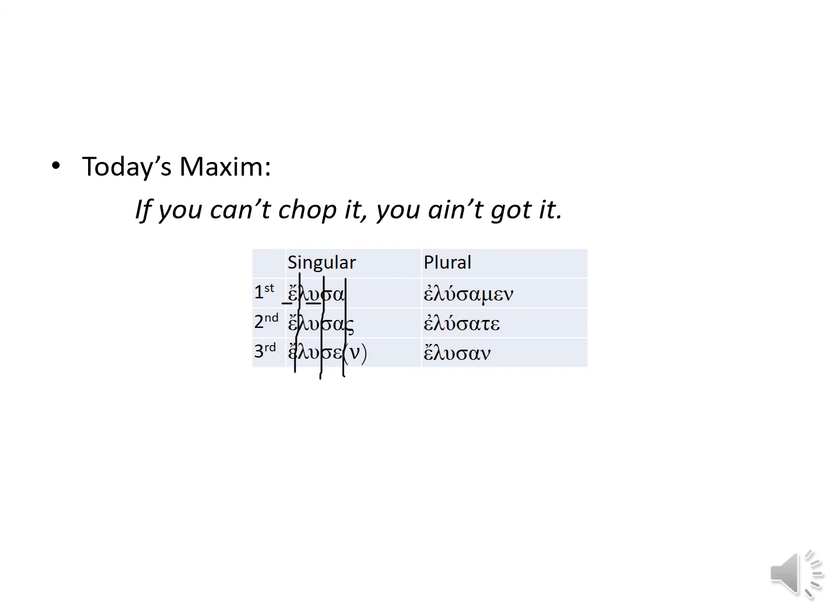Tense stem indicates the basic meaning of the word. Tense formative, and then finally personal ending, which indicates if it's I, you, he, she, it, we, or they. You should be able to chop it in a very particular spot. And if you can chop it, then you've accurately identified each of the parts of the verb. And if you've identified each of the parts accurately, then you should be able to translate the verb accurately.